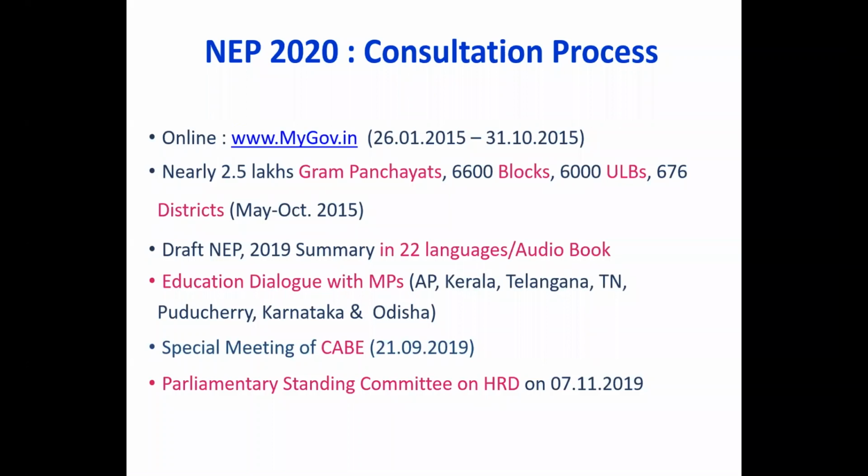So before drafting these policies, before drafting all these points, all these 4 chapters, everything involved in this policy, this policy was available on mygov.in officially from 26/1/15 to 31st/10/15, and in this duration all the surveys were done. So that document was open for all the suggestions, and that is why the suggestions came. Then the draft of NEP 2019, that is, the summary was made in 22 languages, and an audio book was also made.